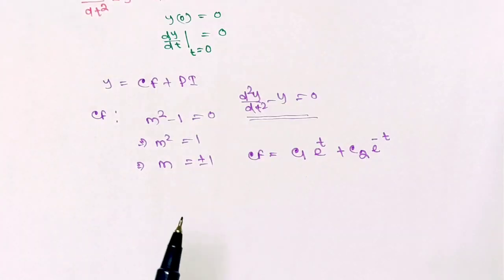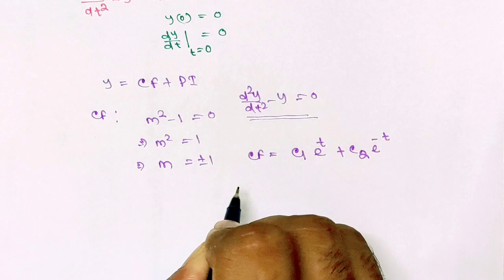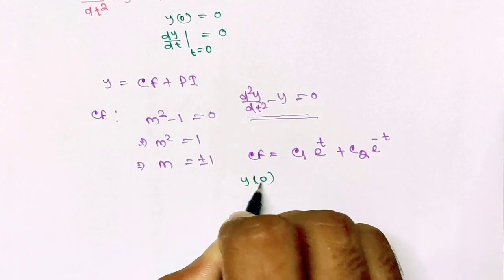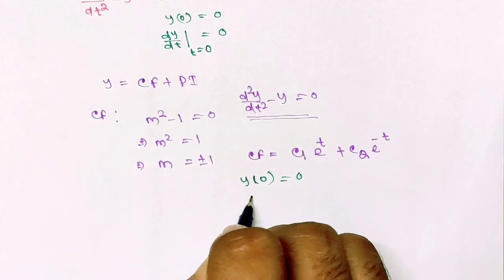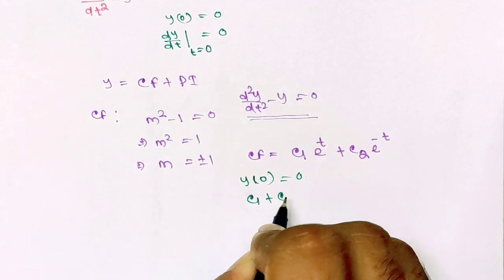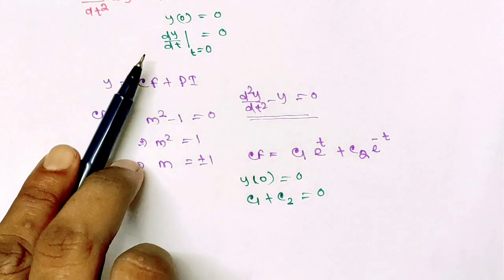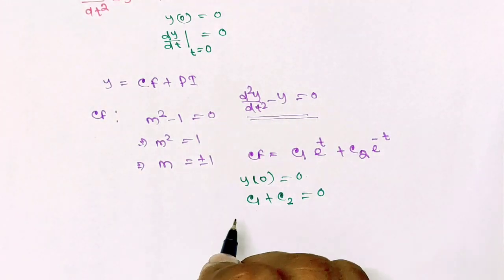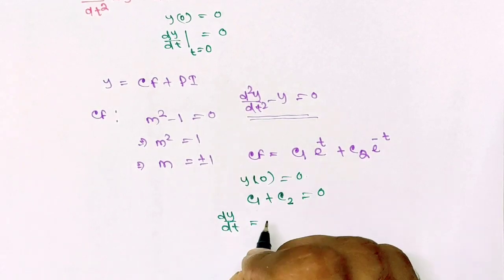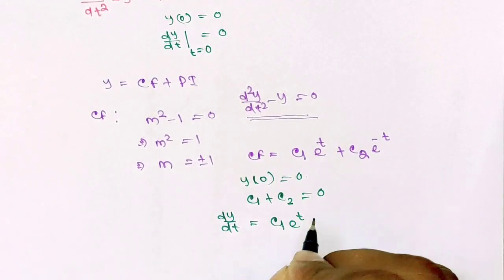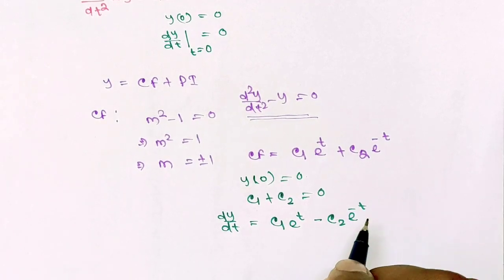Now using the given boundary condition, y at t equals to 0 is 0. So from here c1 plus c2 equals to 0. Using the second given boundary condition, dy by dt will be c1 exponential t minus c2 exponential minus t.